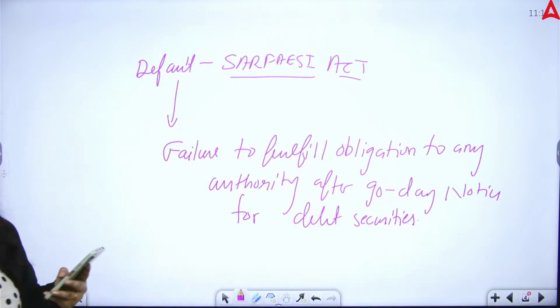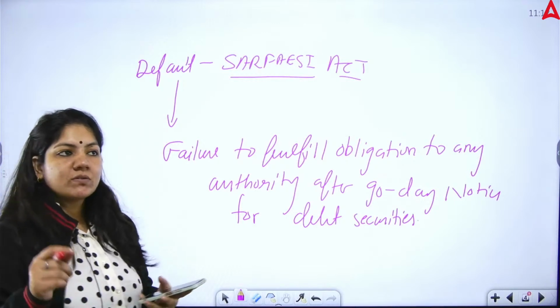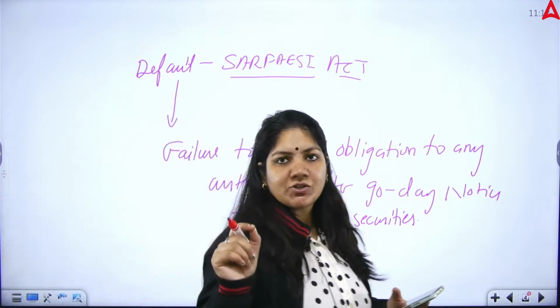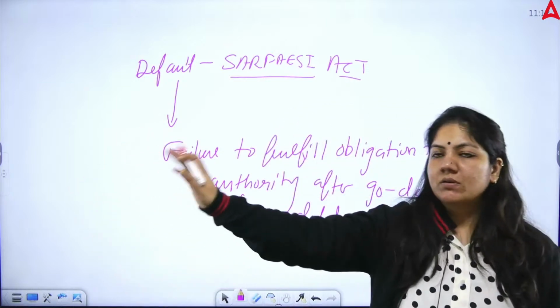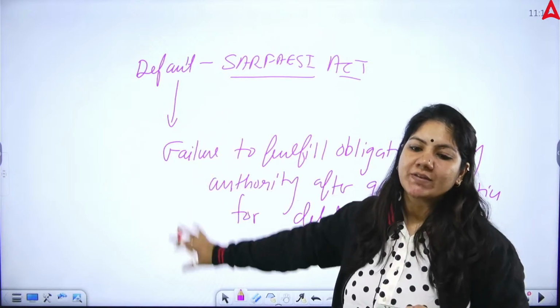This is the definition of default. It's a humble request: the definition portion is already given in your YT session. If it is possible, please go through the definition portion of the Act.